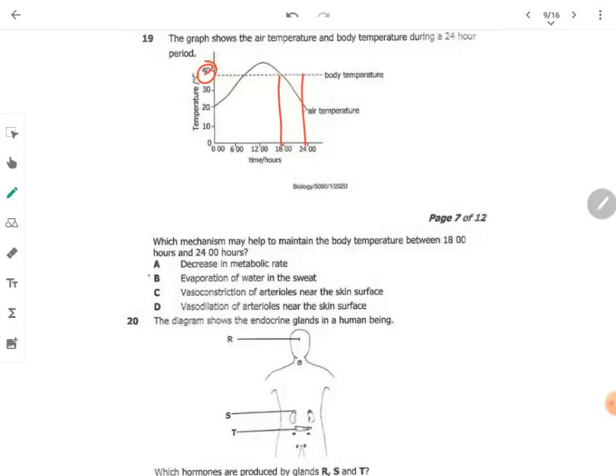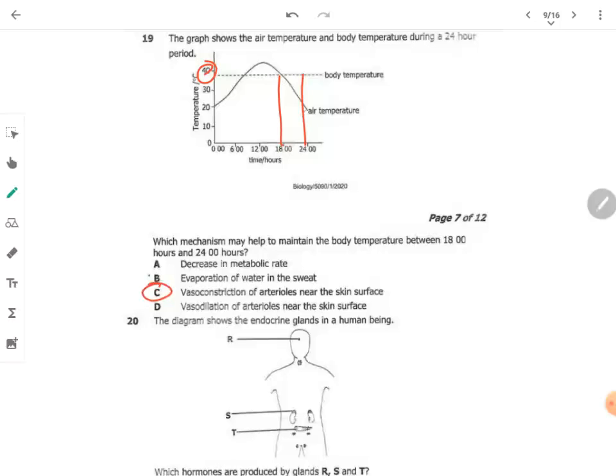Sorry, when the temperature is low, that means to prevent the loss of heat to the surroundings, we have vasoconstriction, in which the blood vessels reduce in size to prevent more blood from flowing there. So, to maintain this temperature at 40, we need to prevent the heat loss. And that can only happen when the arterioles near the skin have reduced in size. They have vasoconstricted. That's why we are going for C.